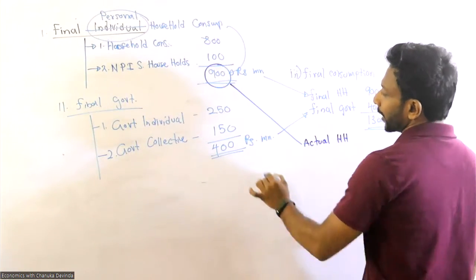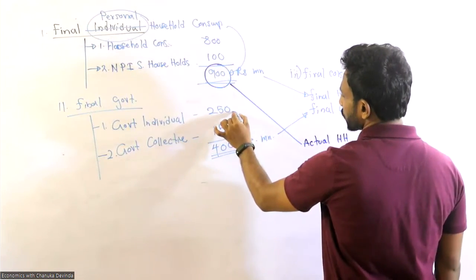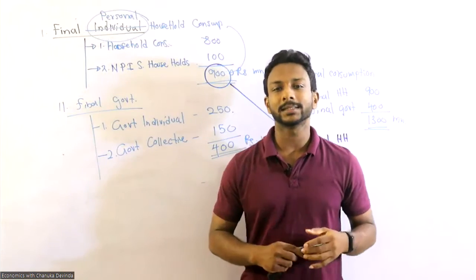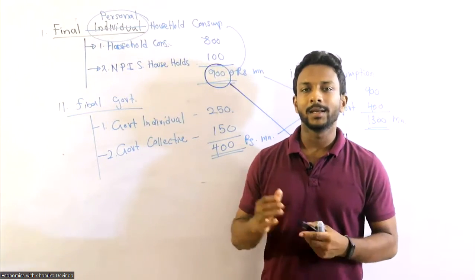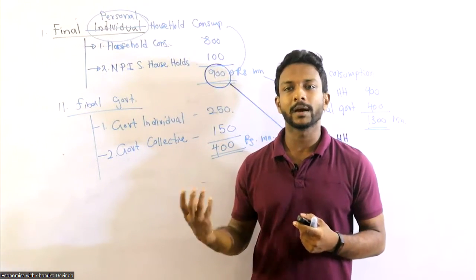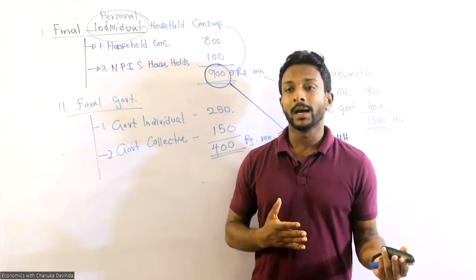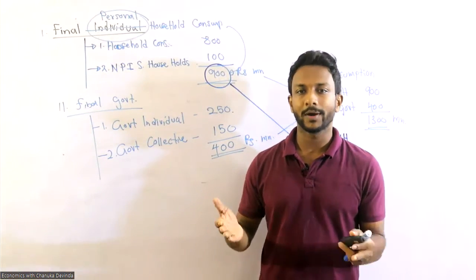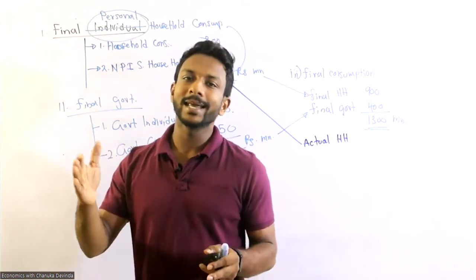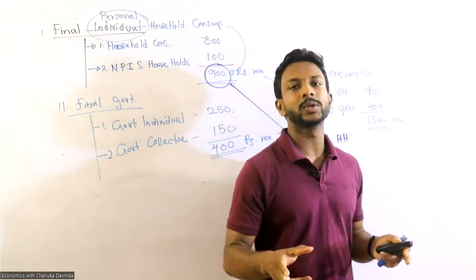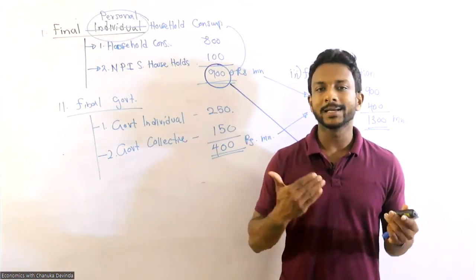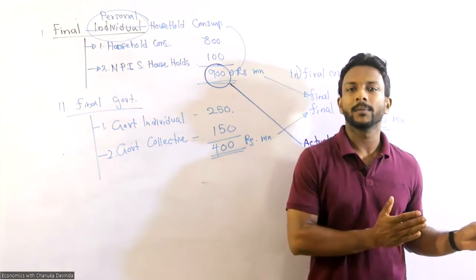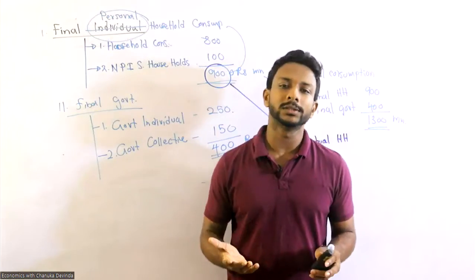And also government individual expenditure. Individual means it is based on the number of persons, right? That means lunch provided by the government for school students, or textbooks and uniforms. They provide it for each and every government school student, right? So they consume it by themselves. Finally, it goes directly to households, right?